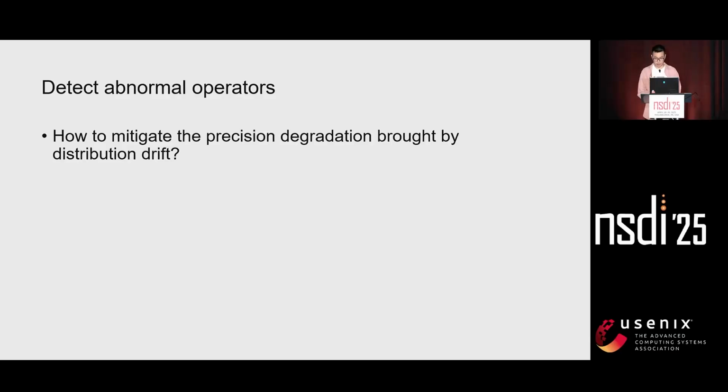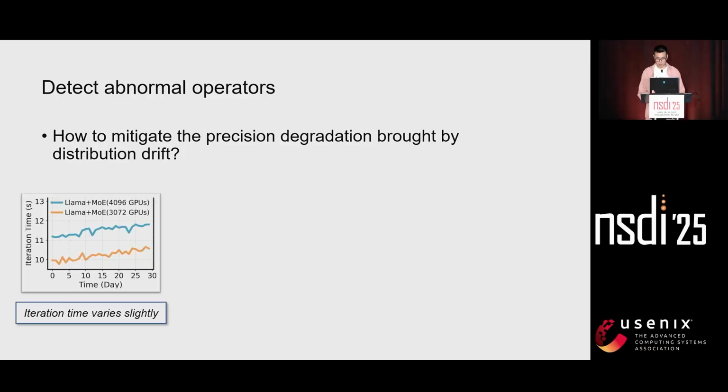Our random forest model can accurately predict abnormal operators. However, during our development, we found that the prediction performance is impacted by distribution drift. As shown in this figure, the daily average iteration time of both the training varies over months.